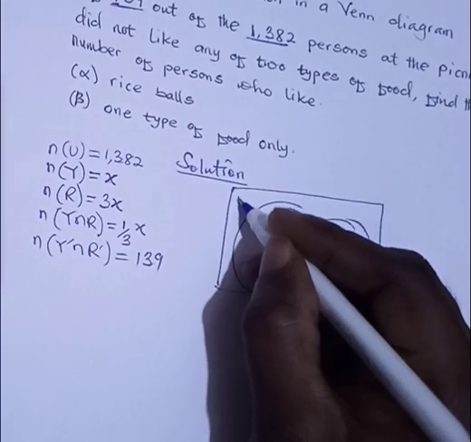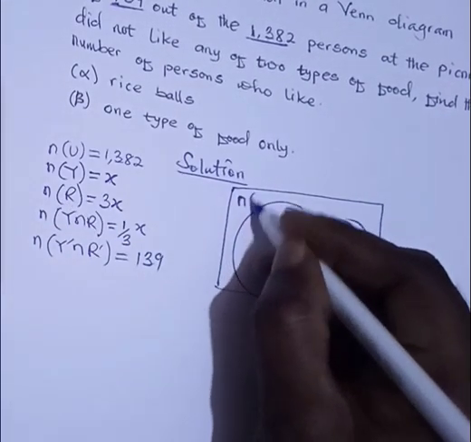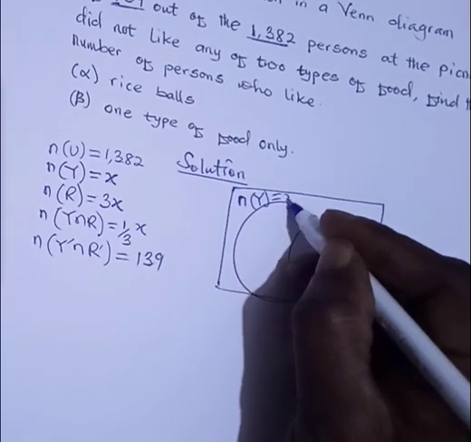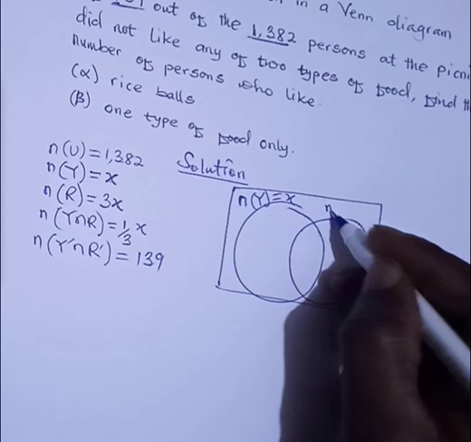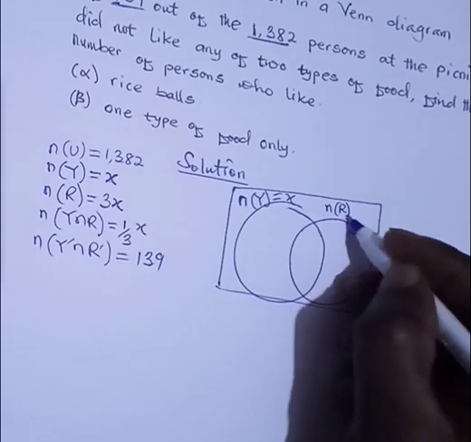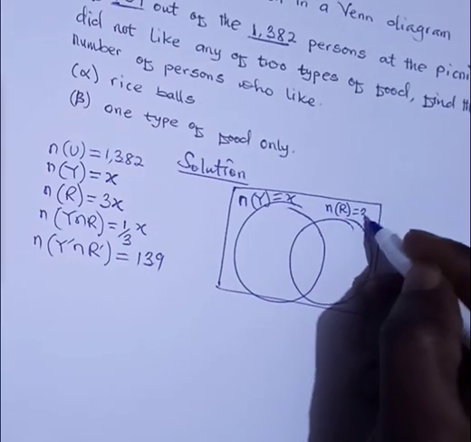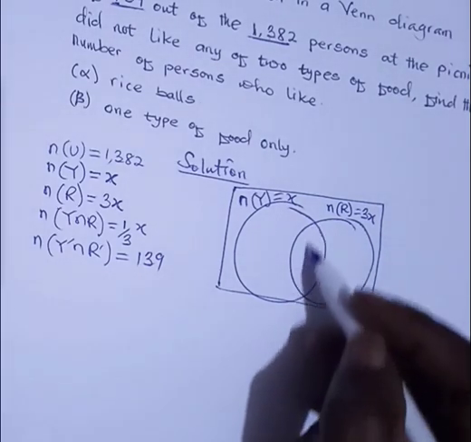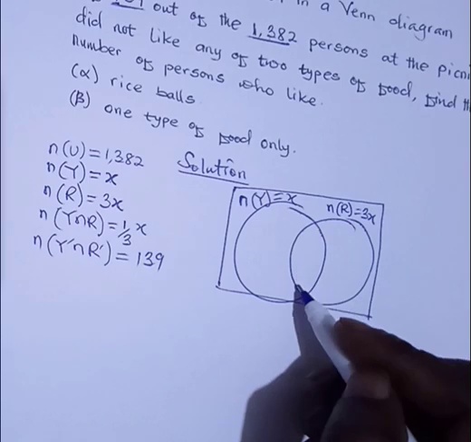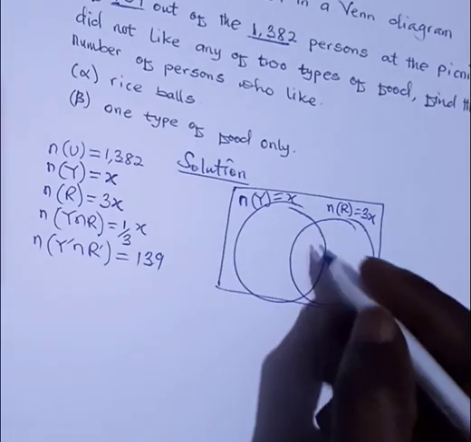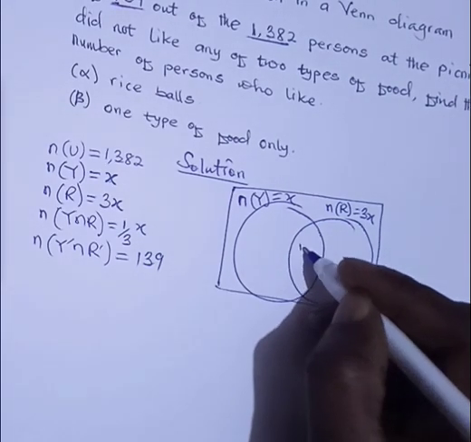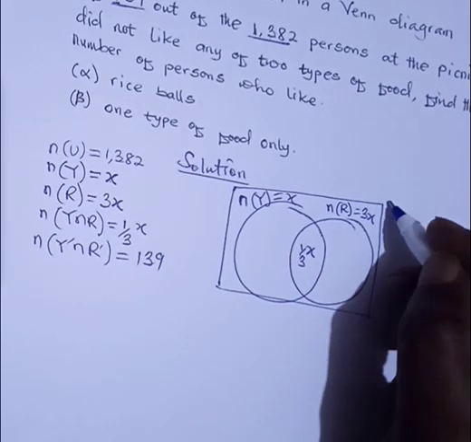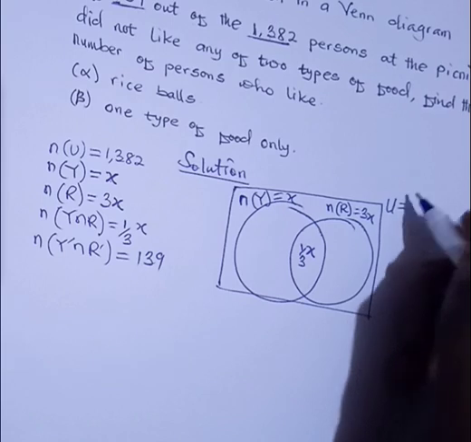So we can represent here the number of yam, which is equal to x, and the number of rice, which is equal to 3x. Then both items, which is 1/3 x.